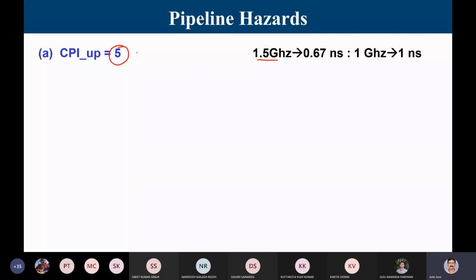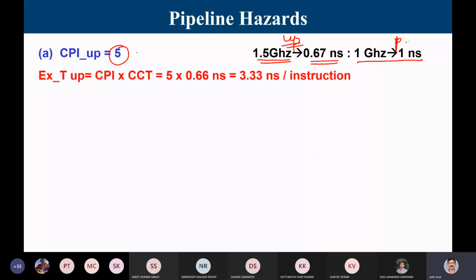So the unpipelined design means 1.5 gigahertz. That means 0.67 nanosecond, 1 divided by 1.5 into 10 to the power of 9. So 0.67 nanosecond is my unpipelined clock time. And the pipelined clock speed is 1 gigahertz. That means it is 1 nanosecond.